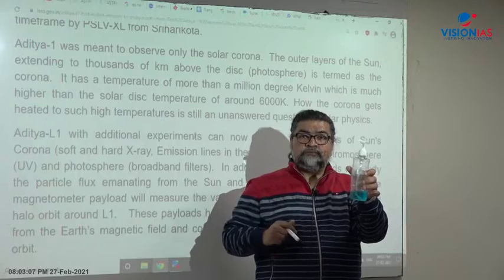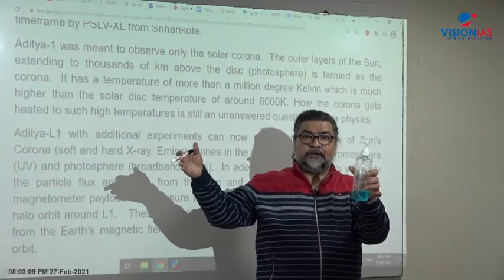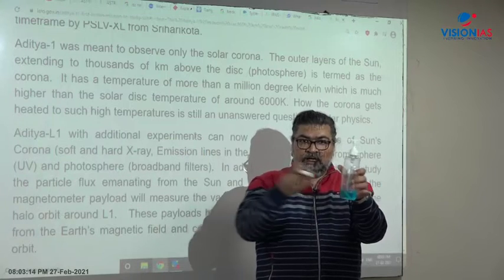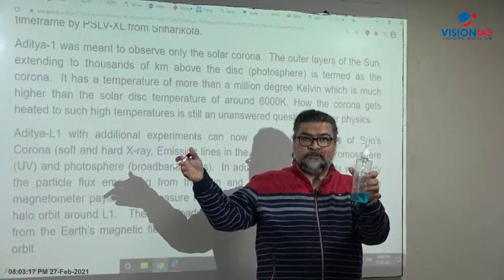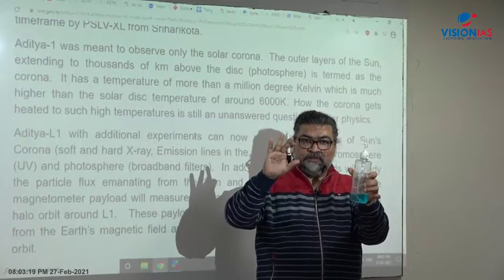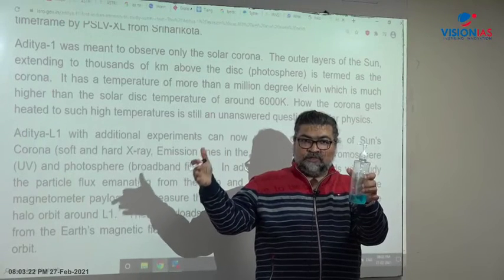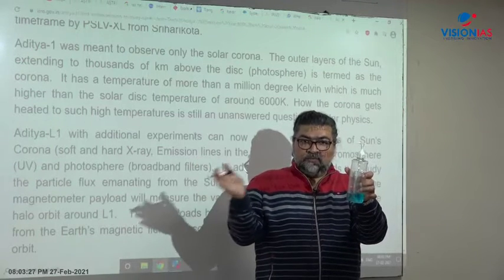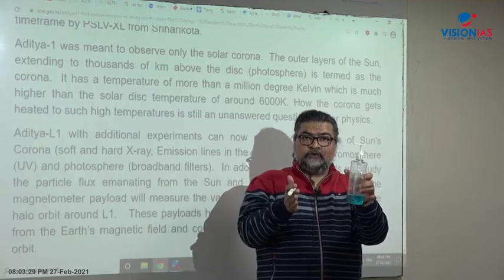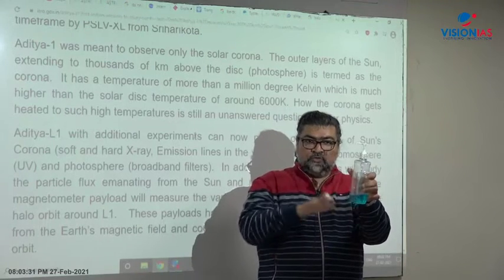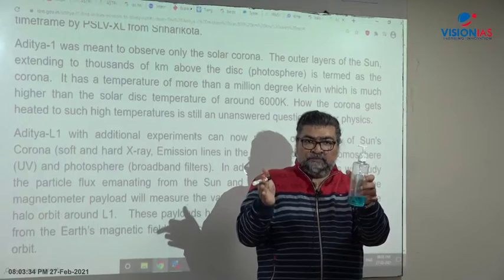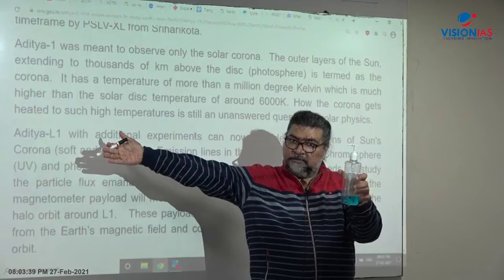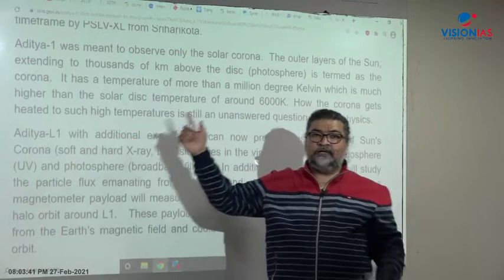Where is the sun's corona? The corona of the sun is the outermost part, away from the core of the sun. So by this logic, the radiant energy and temperature of the corona must be lower. Are you able to understand? Whereas the inner part, which is nearer to the core, should have a higher temperature, and the outside part, the corona, should have a lower temperature. What do we find in the case of the sun?